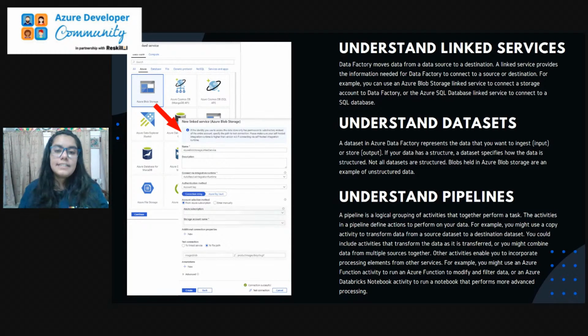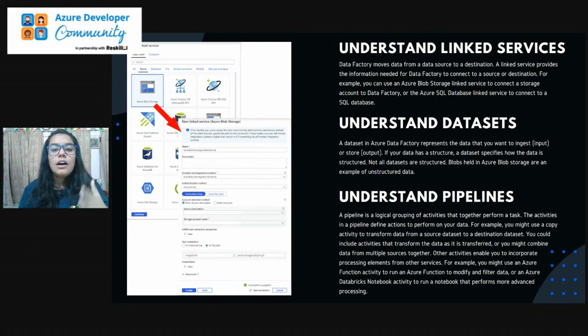Coming towards the datasets. A dataset in Azure Data Factory represents the data that you want to ingest or store. That means the data you want to further use, like data in tabular format or in your data lake, which you are using for getting input out of it, or by applying some algorithms you can get some output out of it.